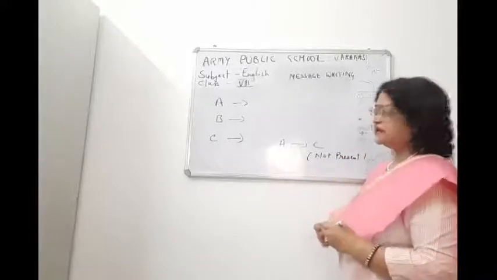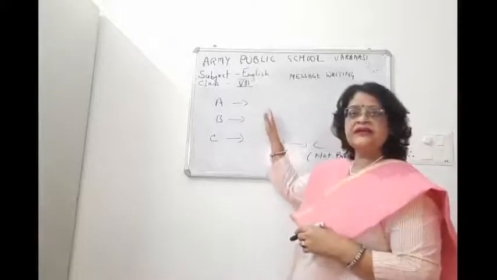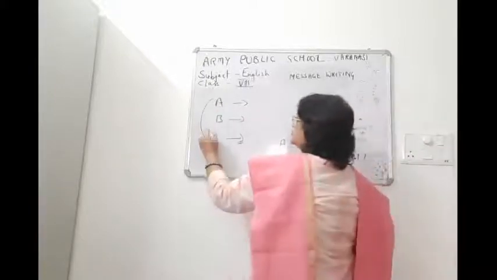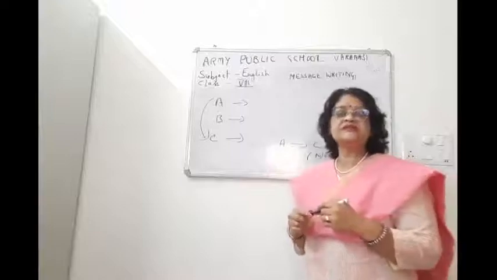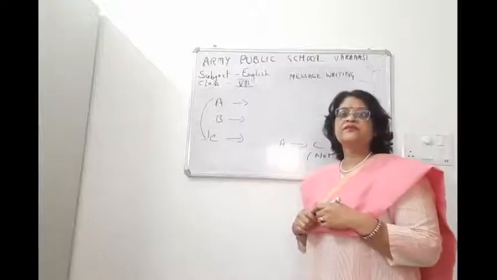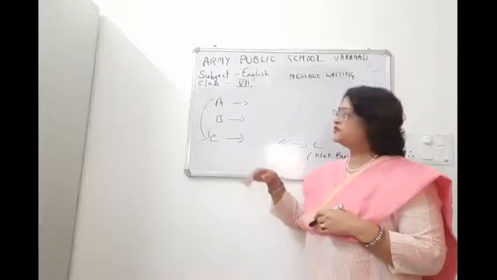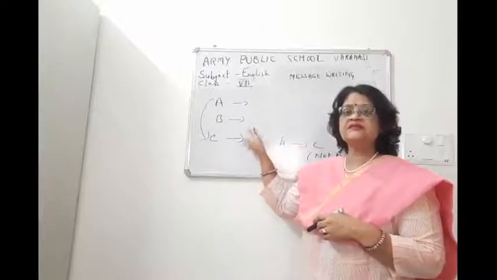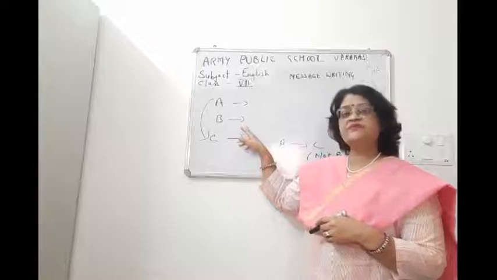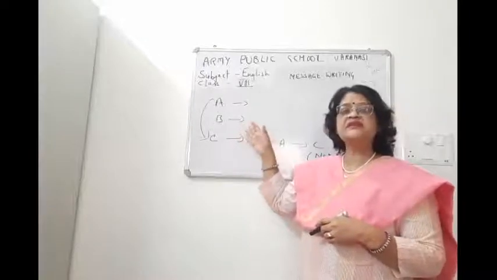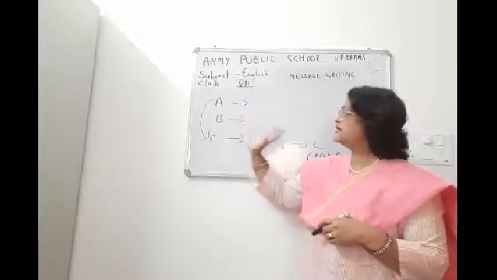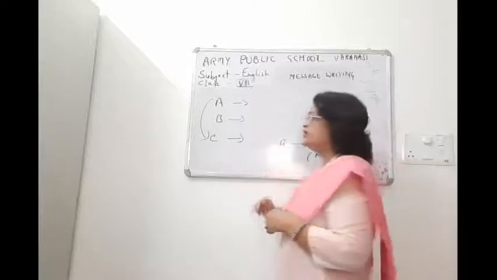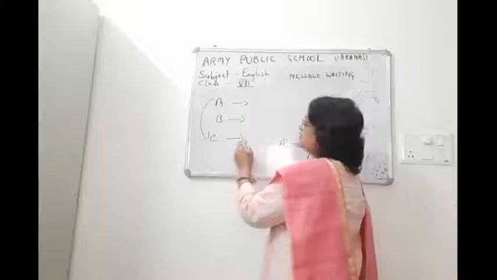A wanted to give the message to C, but he is not present right now. Now C's brother or sister B comes and receives the message from A. Now B also has to leave for school, so he will write the message for C.